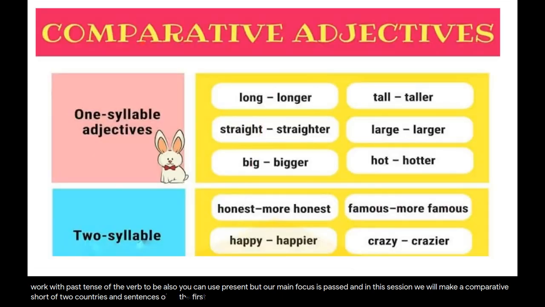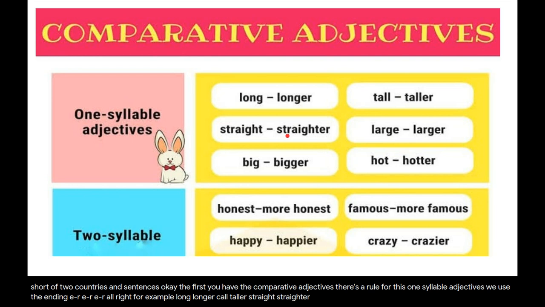Okay, so first, we have the comparative adjectives. There's a rule for this. For one syllable adjectives, we use the ending -er. For example, long, longer, tall, taller, straight, straighter, large, larger, big, bigger, double G, hot, hotter, double T.